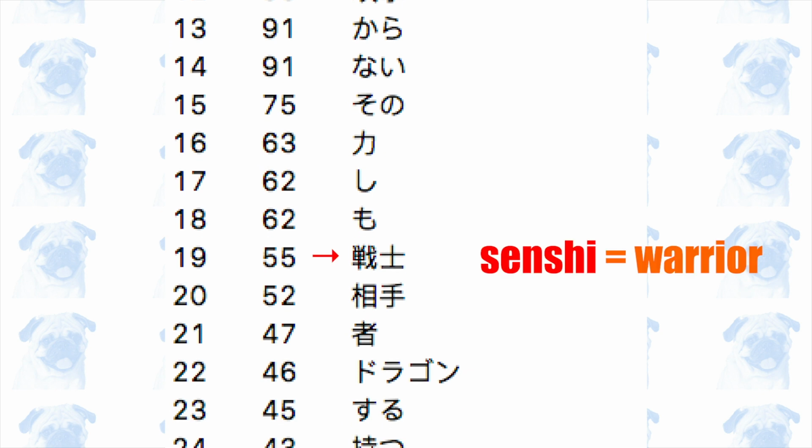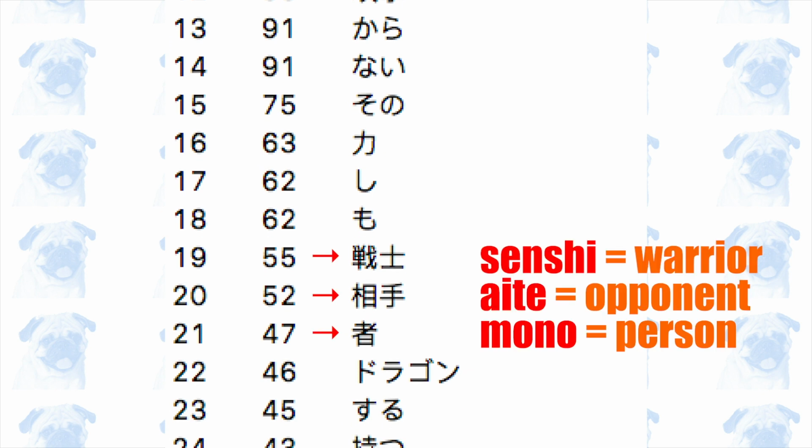The next set of unusually frequent words include senshi, warrior, aite, opponent, mono, person, and doragon, dragon. What these words reveal is that words related to fighting are unusually frequent in Yu-Gi-Oh, which is not at all surprising given the theme of this card game.